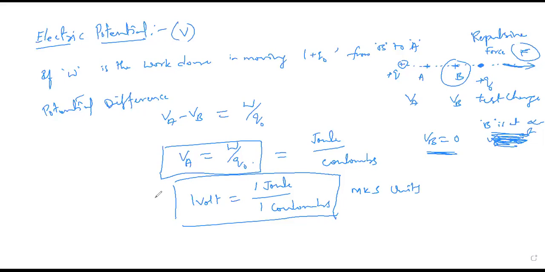The unit of potential difference is the volt. When you write it in terms of joule per coulomb, work done is denoted in joules and charge in coulombs. So this is the basic definition of electric potential which I said to you.